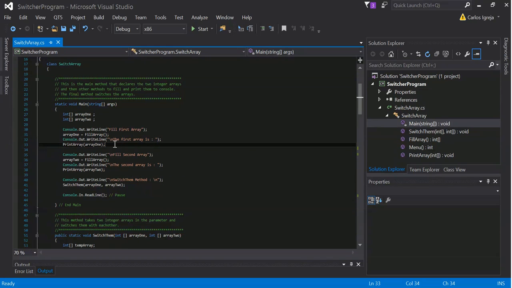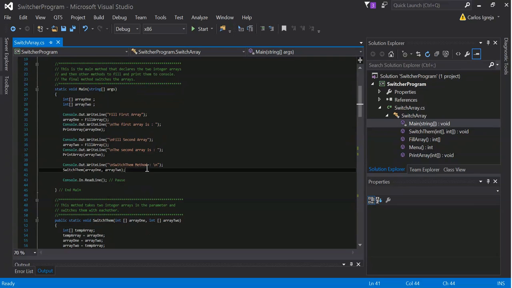Print array, this outputs the array once it was filled, and the same thing for the second one. And then we saw after the switch them method was called, it outputs the switch them method, and then that's it. Just close the program.